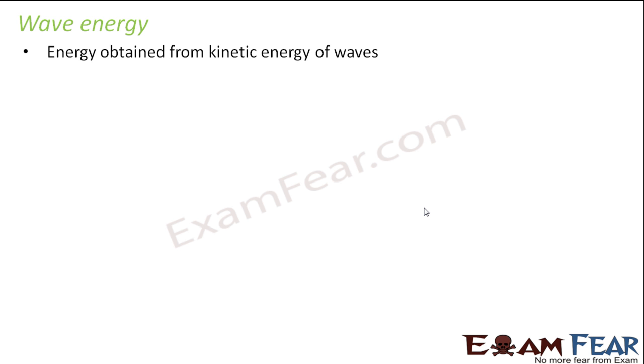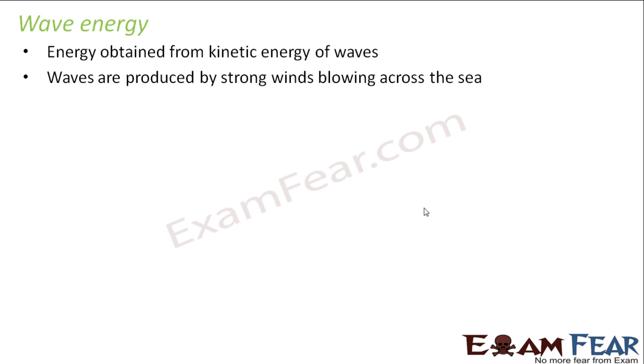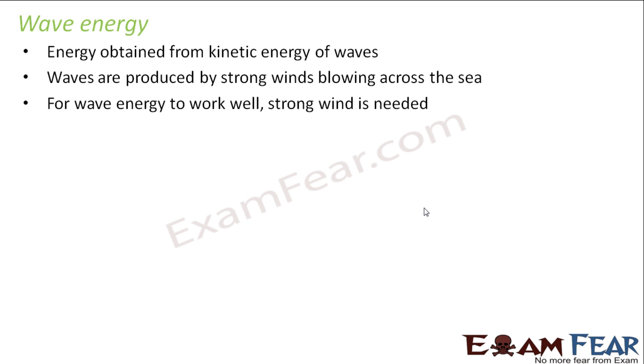It is the energy obtained from the kinetic energy of waves. When I'm talking about wave energy, it is nothing but the rise and fall which we see of water on the surface level, right? The waves occur because of the wind blowing on the surface of the ocean. So the larger the speed of the wind, the more would be the energy of the waves. So waves are produced by strong winds blowing across the sea. For wave energy to work well, strong wind is needed, because it is totally dependent on wind.